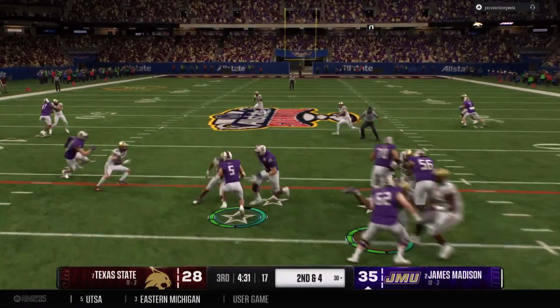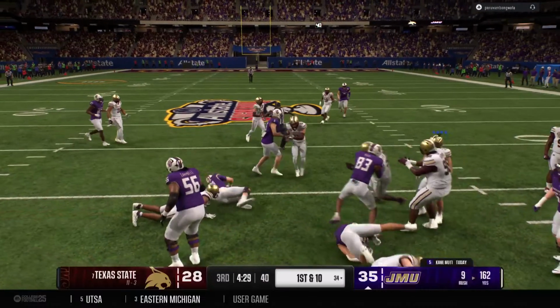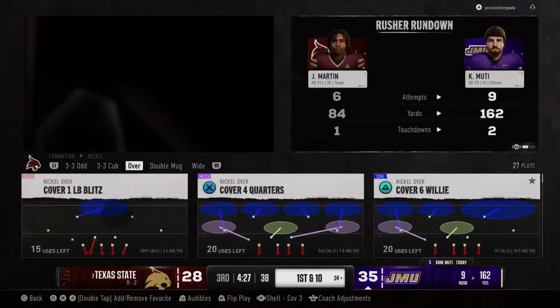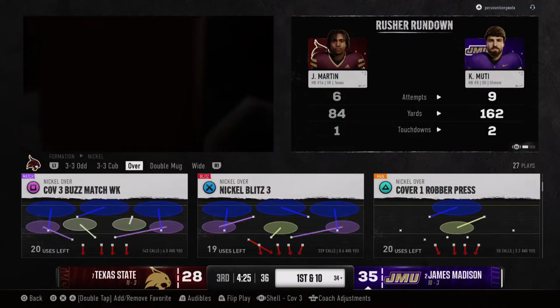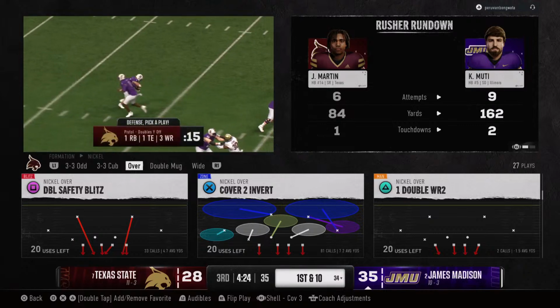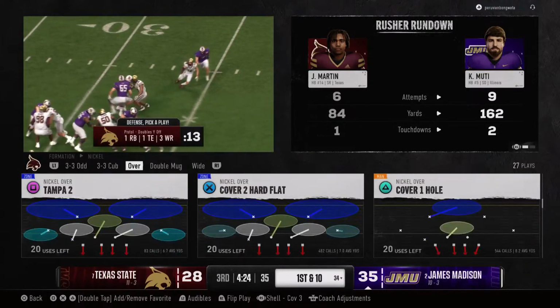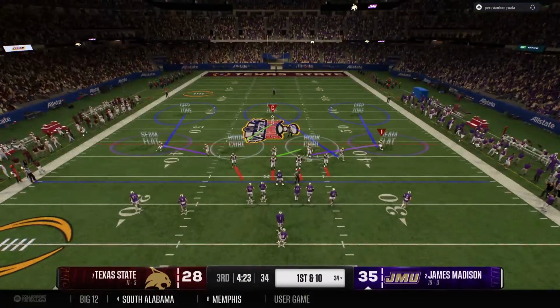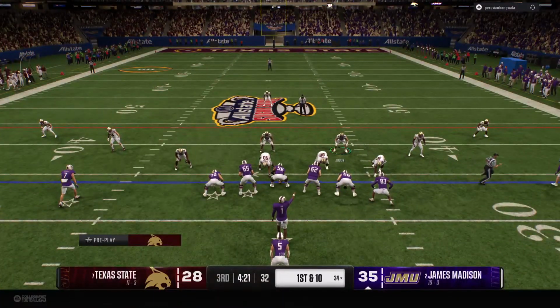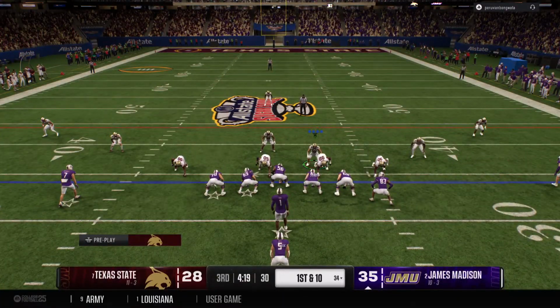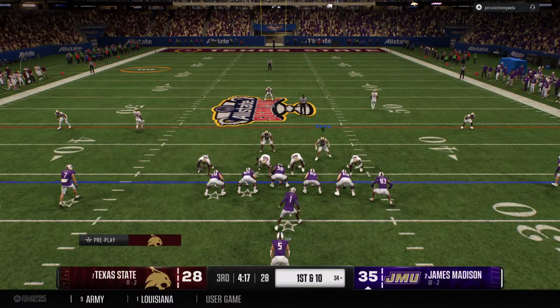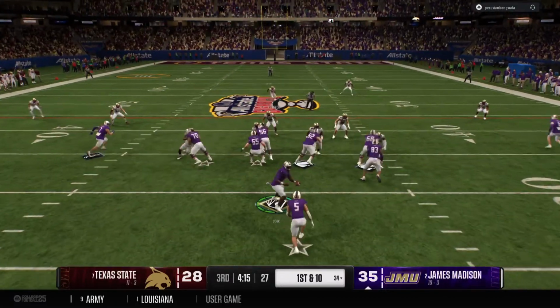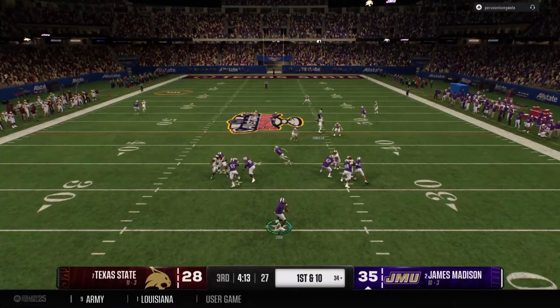Takes the handoff again. Some hard running there through a tackle. They'll stop him at the 34. That will be a first down. A running play gives the offense a fresh set of downs. Looks like the QB is changing the play at the line. Play action here on first down.